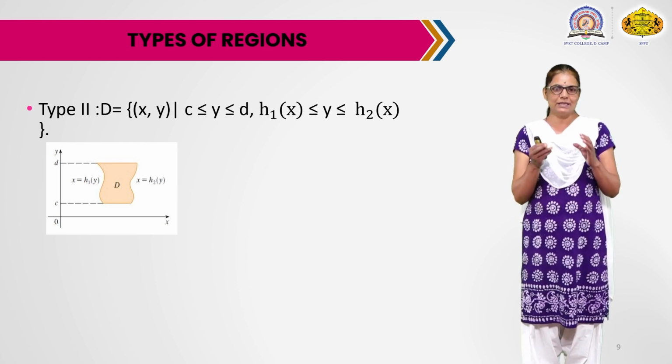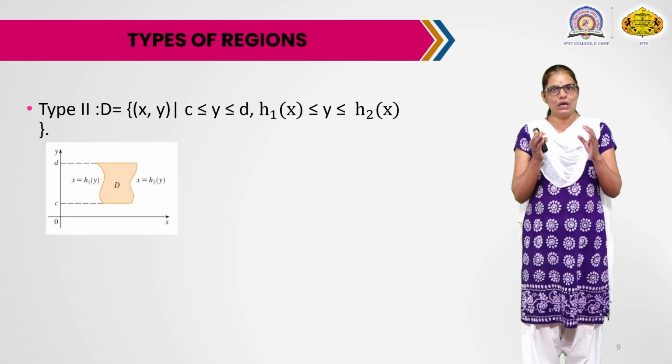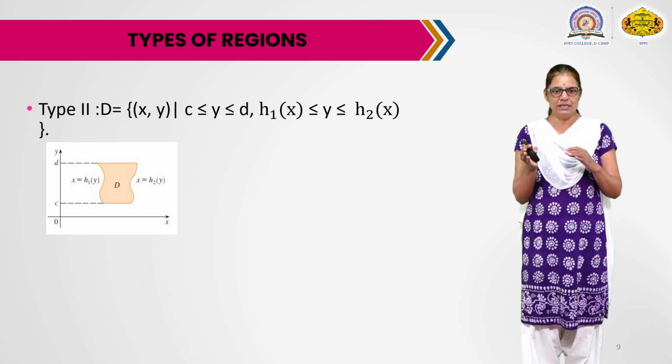Observe here, this region D is bounded between two continuous curves which are functions of y.